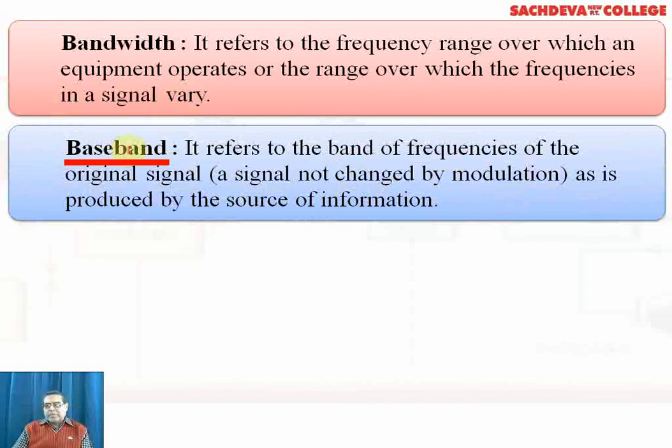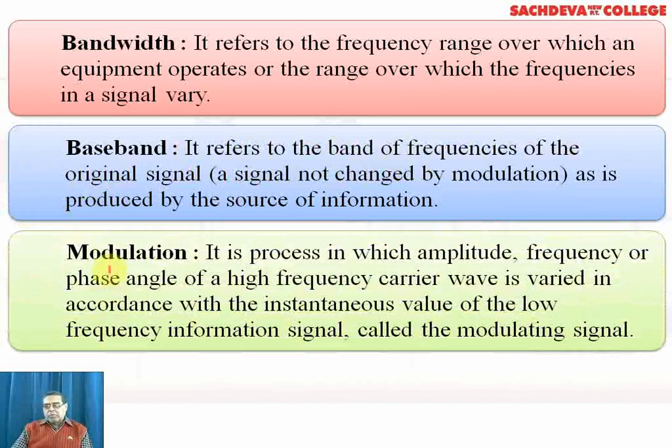And now we come towards the baseband. It refers to the band of frequencies of the original signal, a signal not changed by modulation as is produced by the source of information. Next is about modulation. Now modulation, as I have explained earlier also, is a phenomenon of superimposing the audio signal in the form of electrical signal on the carrier frequency or the radio frequency. That is the meaning of modulation. And the modulated wave is the mixture of electrical signal and the carrier signal.